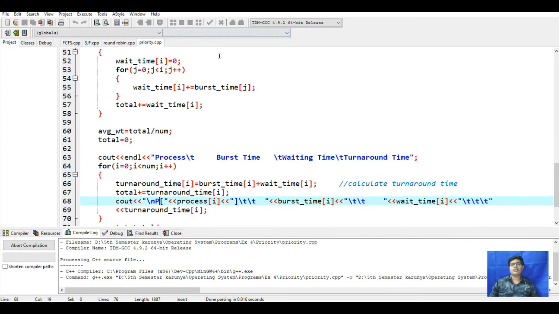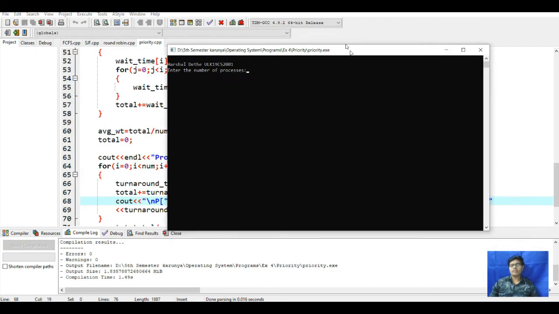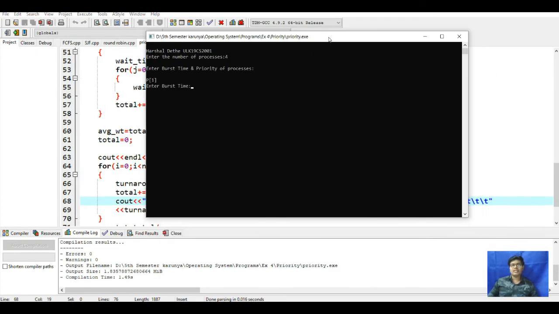Let's see the output of this program. If we enter 4 processes, for this I enter burst time 6 with priority 3, then 14 with priority 1, then 2 with priority 2, and for the last one I give burst time 3 and priority 10.